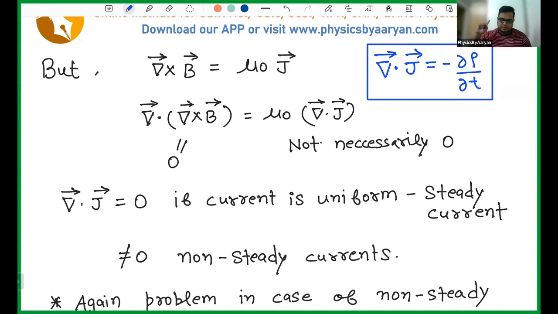Never in physics can you violate this equation. Even in higher order theories like string theory, you have to respect this equation. Why you have to respect it, I will come to that.